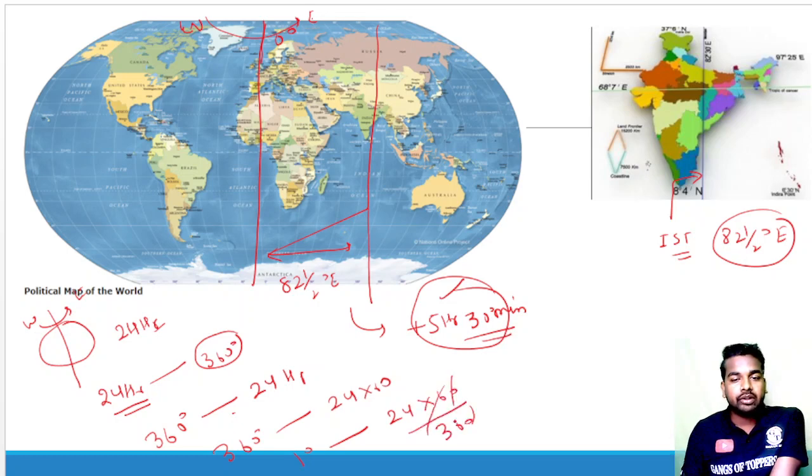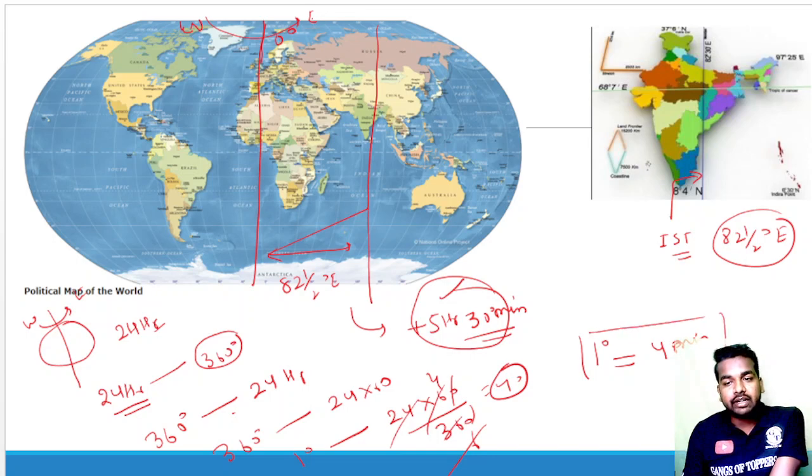If you are going to 4, means 4 minutes. Means for the earth to rotate 1 degree, it takes how many minutes? That is 4 minutes. Okay. So we have to understand this one, that for 1 degree rotation, earth takes 4 minutes. So for earth to rotate from here to here, it takes how many minutes? Then it will come as 1 degree takes 4 minutes.